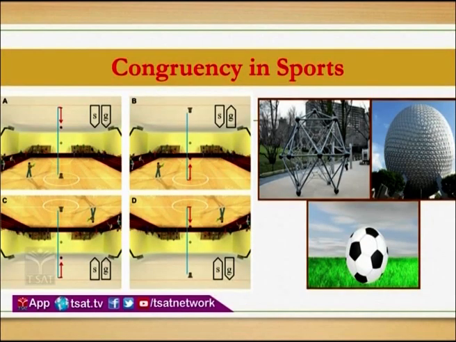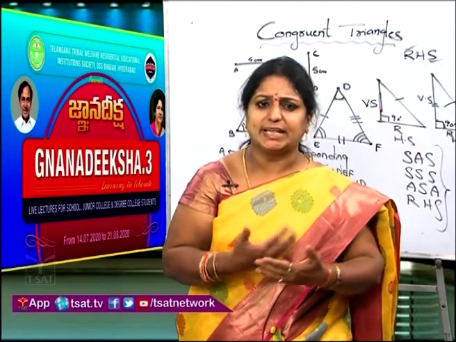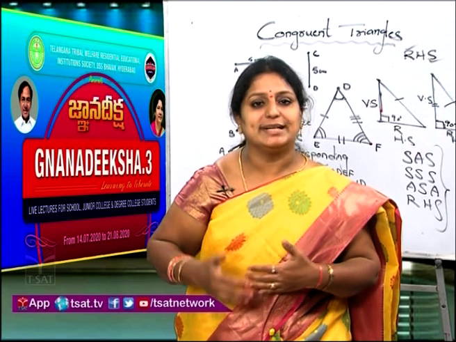Next, congruency in sports. If you observe, children, in most of the stadiums we can see so many congruent parts, like the poles and the pathways. Like this we can see congruency used in sports. And if you take the cricket balls, they will be taking balls of the same dimensions. What is the reason? Because it is a competition, it is a game.